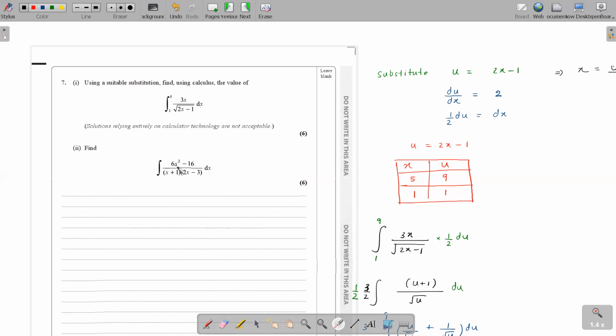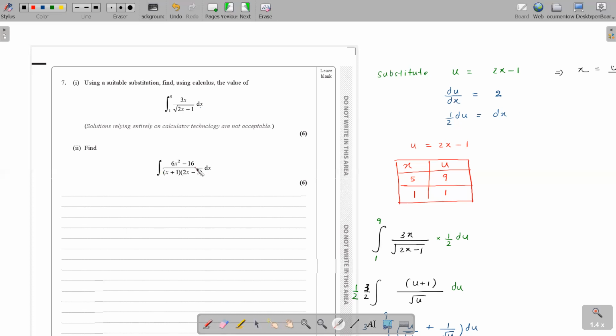In your P4 book, you have learned in partial fractions the proper fraction and the improper fraction. A proper fraction is when the order of the numerator is lower. An improper fraction is when the order of the numerator is greater than or equal. Even if it's equal, it's improper.